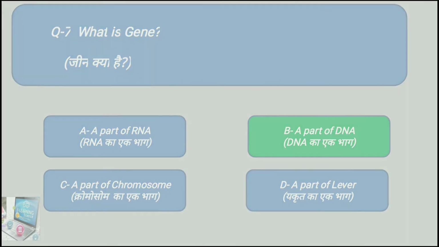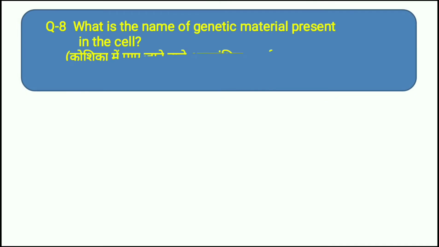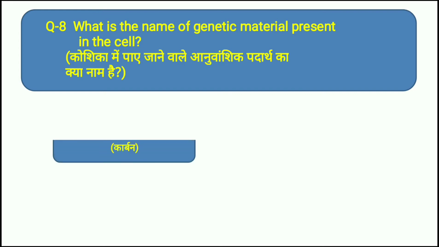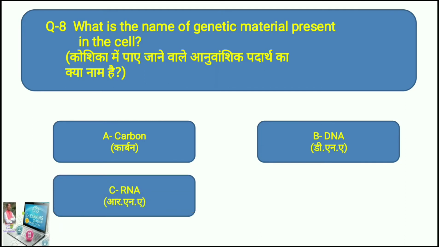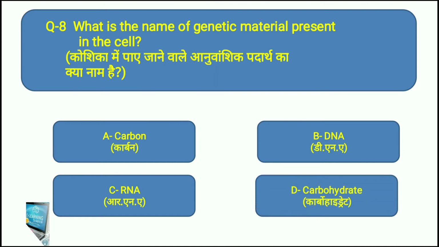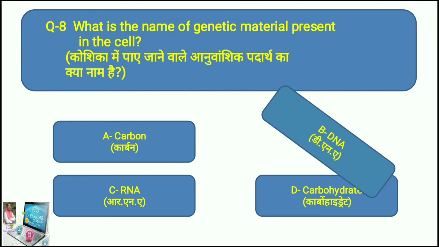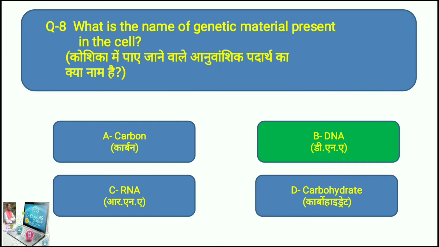Question number 8 is, what is the name of the genetic material present in the cell? Your options are, option A is carbon, option B is DNA, option C is RNA, and option D is carbohydrate. What do you think? What is the genetic material of the cell? The right answer is DNA. DNA is the genetic material present in the cell. Okay, I think you have all understood these 8 questions.